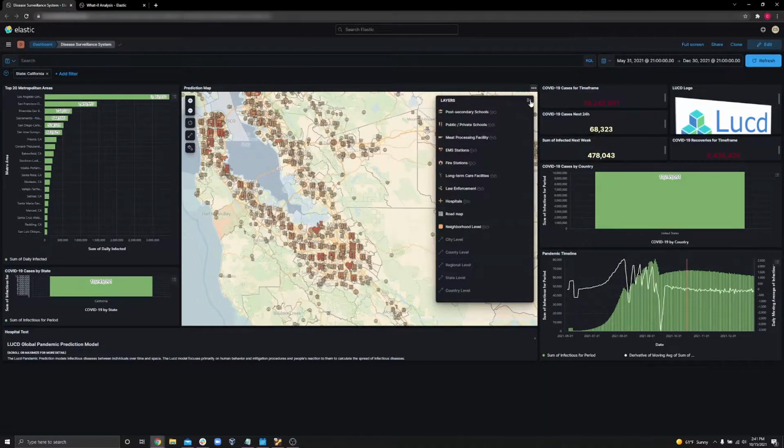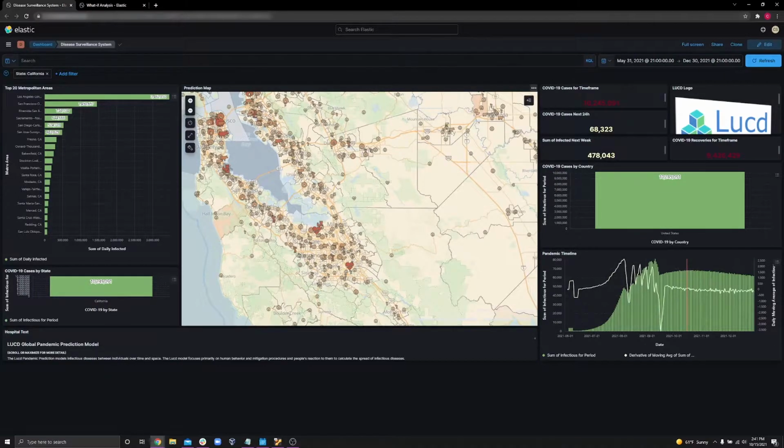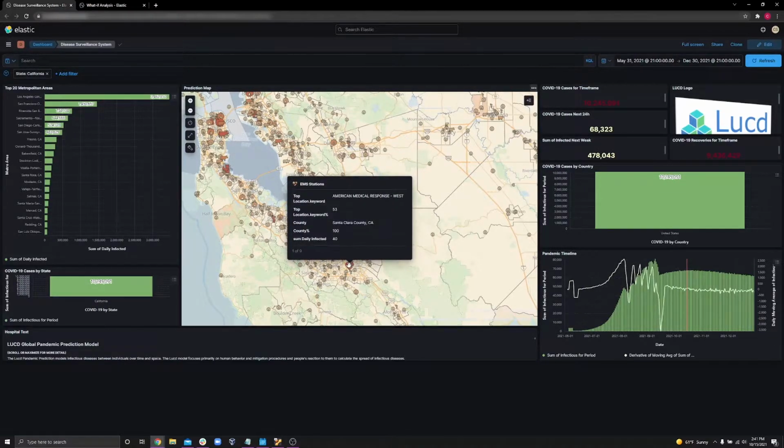If there is a little bit too much to look at, you can always open this up and say, I don't want to see the post-secondary schools or the hospitals. The model uses publicly available population information on each of these facilities to simulate the spread of COVID within these specific ecosystems.